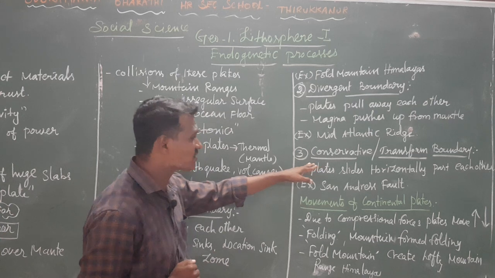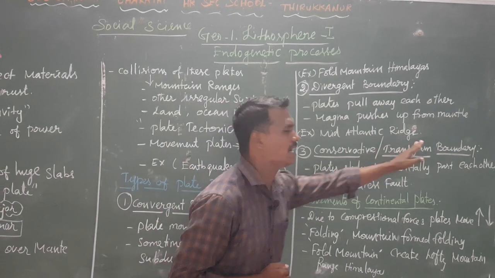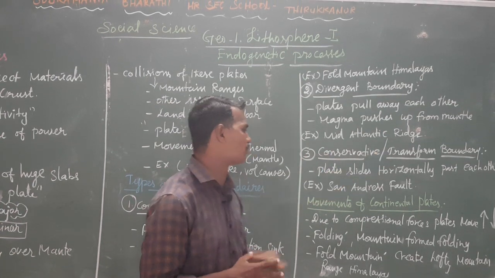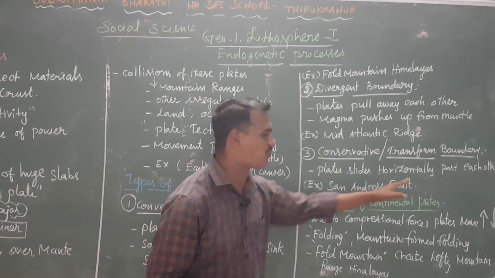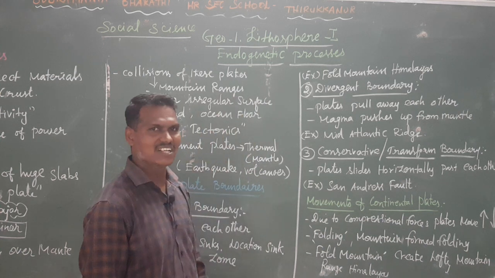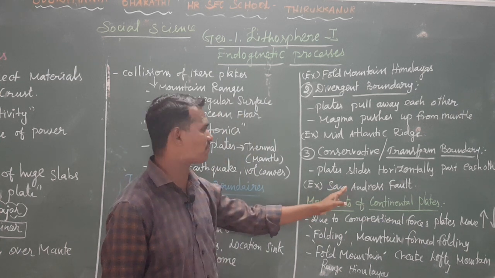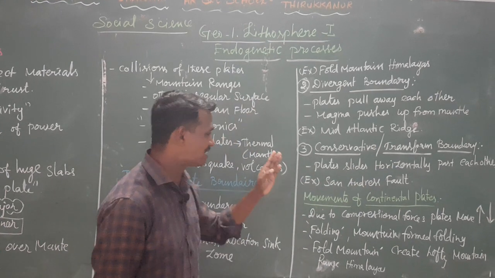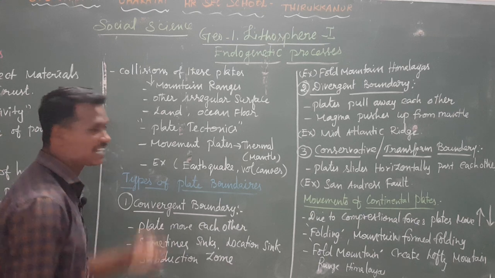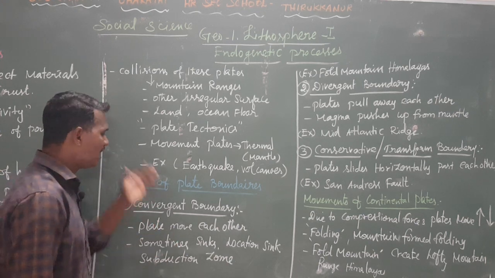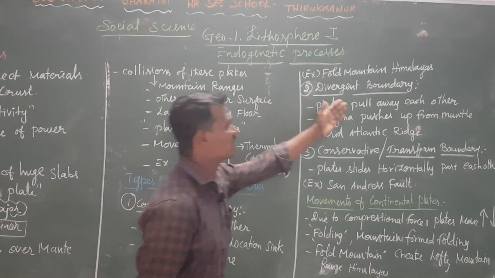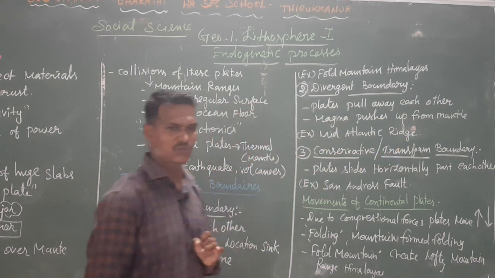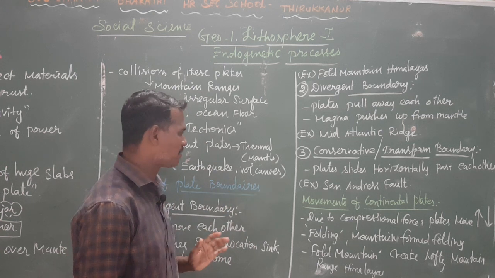So that is called, what is that? Conservative or transform boundaries. Example for conservative and transform boundary is the San Andreas fault. San Andreas fault is the best example for conservative or transform boundaries. So these are the three types of boundaries. Once again, remember: convergent boundaries, divergent boundaries, and third, conservative or transform boundaries. Do you understand? These are the three types of boundaries.